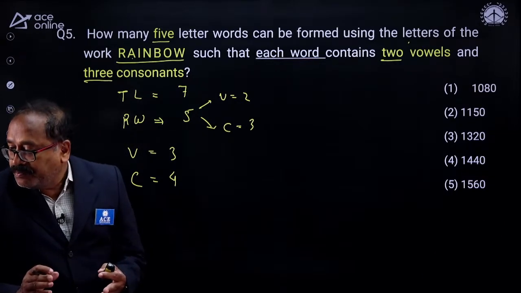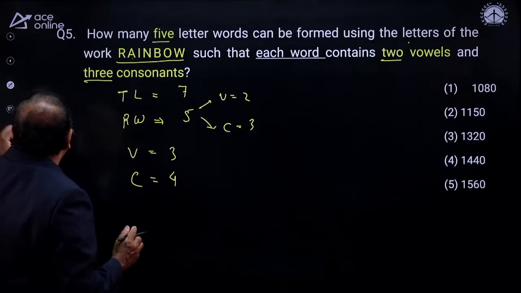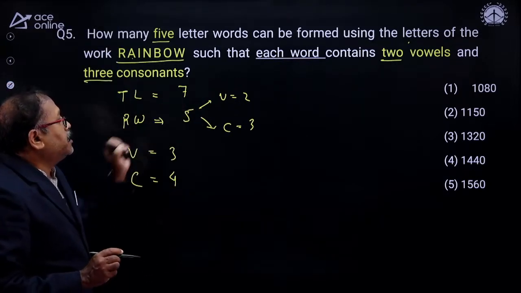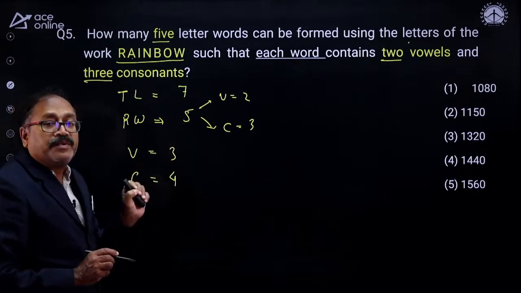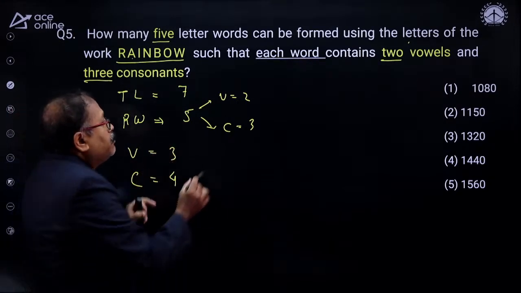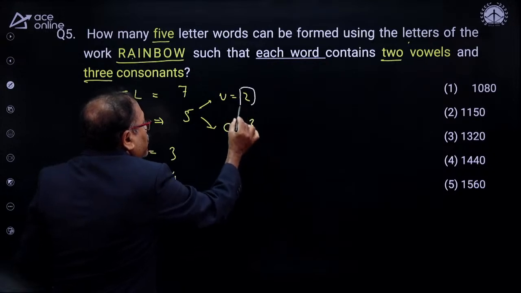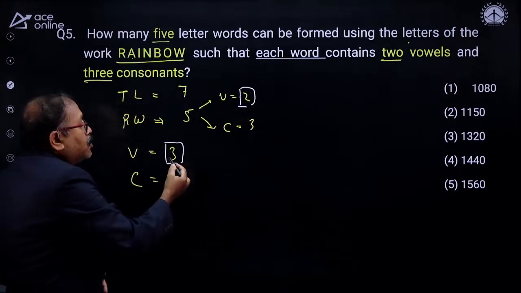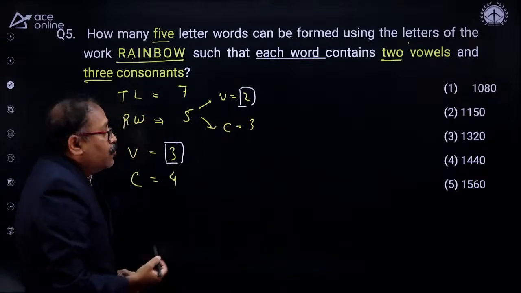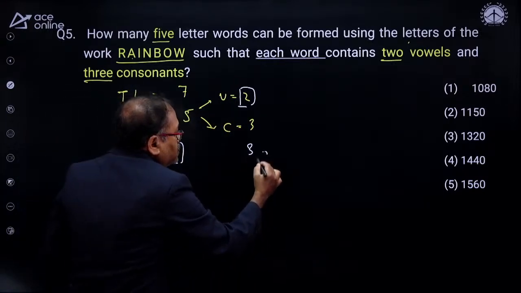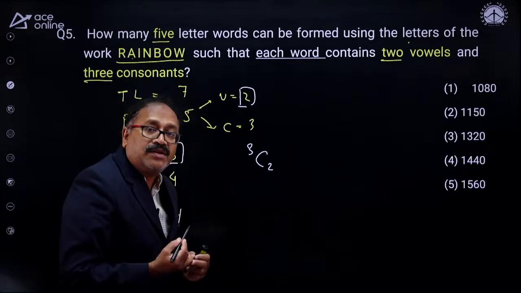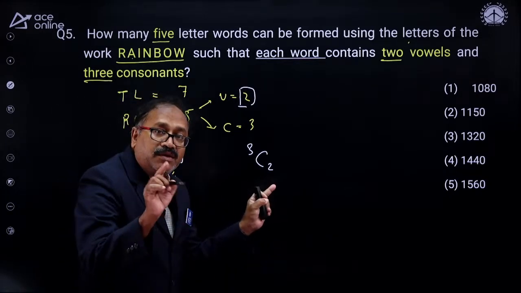Okay. Time up. So I will answer the question here. All these facts you know. We have 7 letters here, out of which we have to pick 5 letters. Out of the 5 letters, there should be 2 vowels, and there are 3 vowels. So out of 3, how many ways can you select 2 vowels? That is 3C2. And 3C2 is nothing but 3C1, and 3C1 is 3.